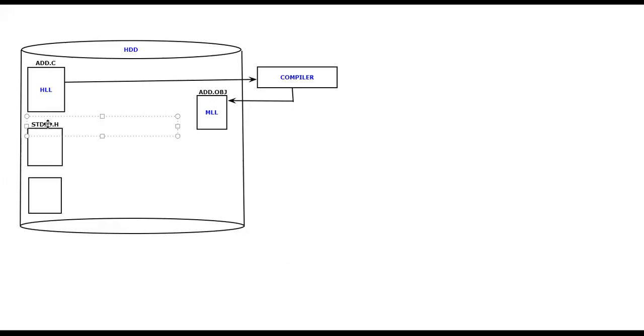These are the predefined libraries which are available. We include these predefined libraries in the program because you are not going to write the body for printf. You will write printf in the program, you will write scanf in the program. So many things you will use while programming, but for all those things you will not write the body. Already the developers who created this programming language have written the body for that, and it is already present in the language. Directly if you write printf, you can use it to print whatever you want, and you can write the statement inside that. But are you writing the body for printf? Are you writing the body for clear screen? No, right? Such things we are going to call header files, or the predefined libraries which are available.